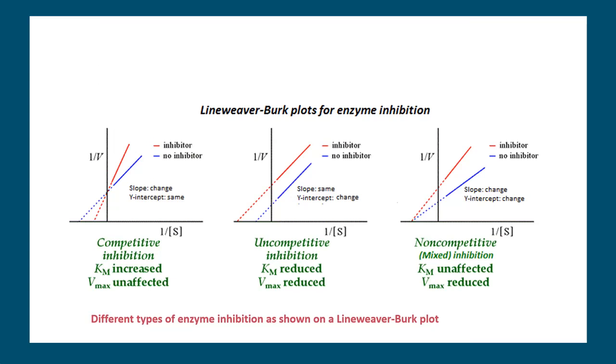So that is the comparison. In the next lecture, we are going to derive the rate equations for these types of inhibition mechanisms shown here. Once we derive the equation and express it as 1 by reaction rate versus 1 by substrate concentration, we will be able to appreciate the changes happening to the Michaelis-Menten parameters such as Vmax and Km.